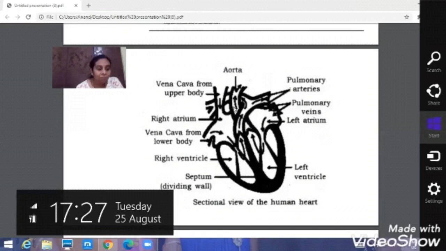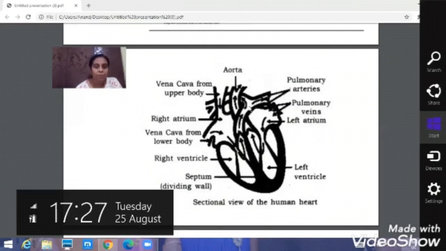Aorta will carry oxygenated blood from different parts of the body. Just observe here, this is the aorta, which will arise from the left ventricle. From the left ventricle, the oxygenated blood will be carried by the aorta to the different parts of the body. So next part is the pulmonary arteries.